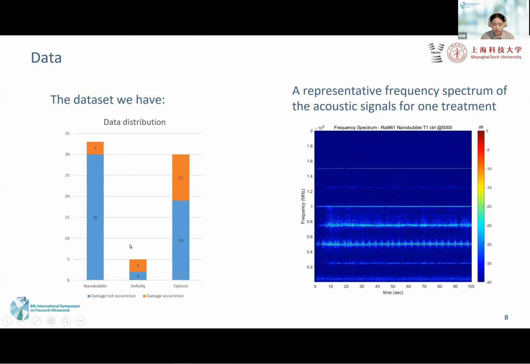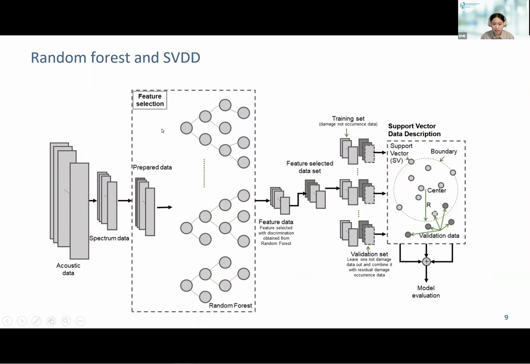The blue color means healthy BBB opening, and orange means hemorrhage occurrence. Here is the representative frequency spectrum of the acoustic signal for one treatment. It is transformed by fast Fourier transform from the 100 acoustic data we received, and in total there are 20,000 data points in the 2 MHz frequency range. In the next step, we use the spectrum data from the acoustic data to evaluate the importance of features, using feature selection based on the gain importance of random forest.